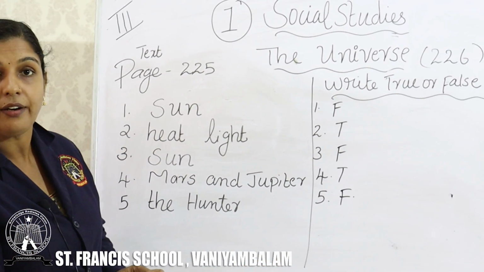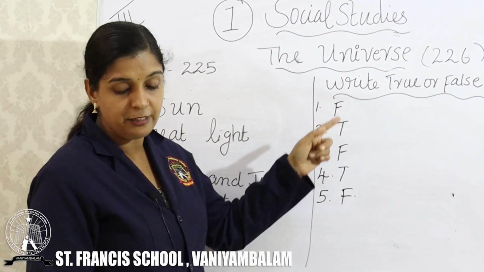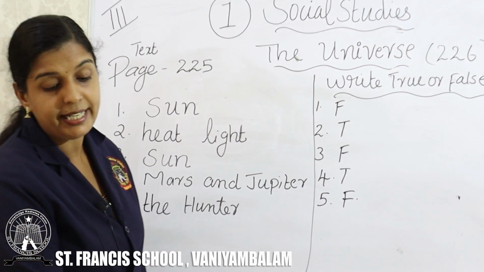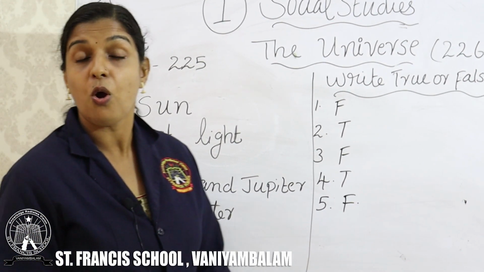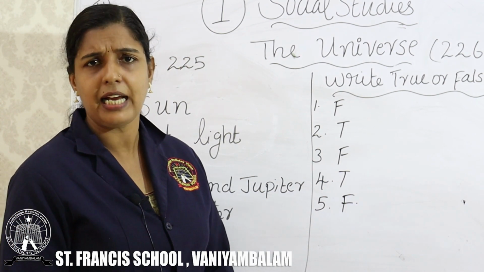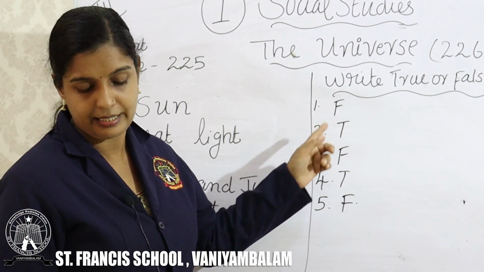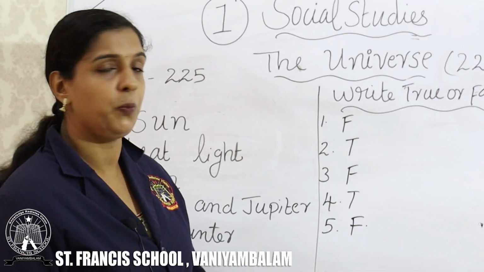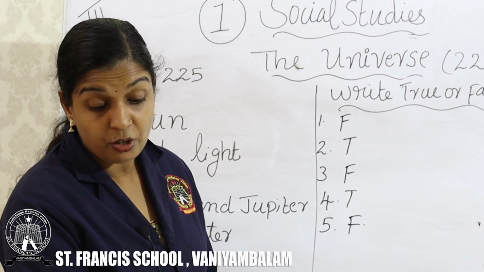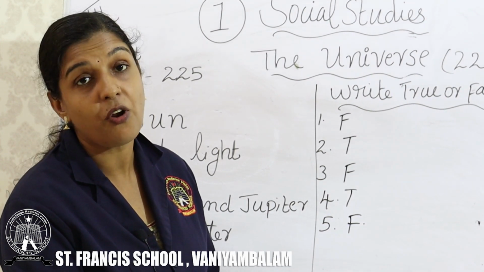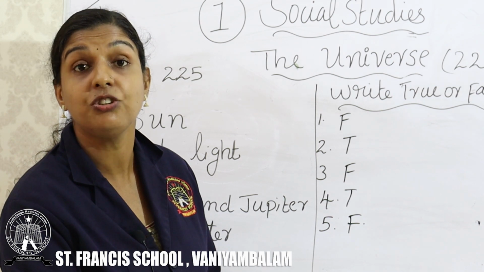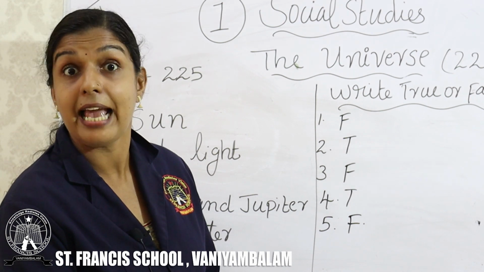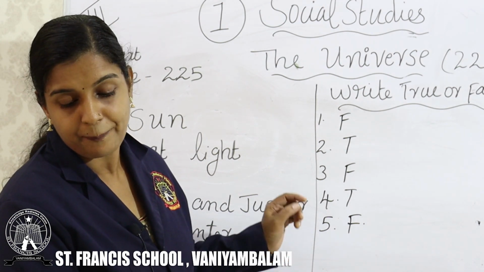Next one, true or false. In true or false, the first one, planets shine brightly in the sky during the day. True or false? They shine, the planets shine? No, so it is false, isn't it? The sun is a star. Yes, true. The comets are rock pieces. Comets are not rock pieces. What are the rock pieces? The asteroids are the rock pieces. Comets include dust and ice, gases, isn't it? So it is false.